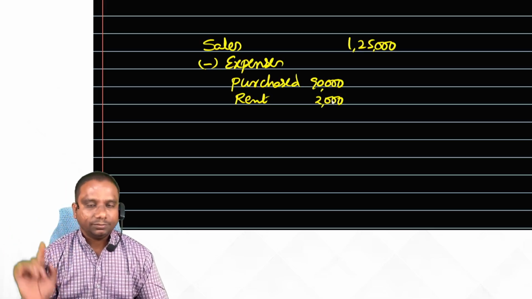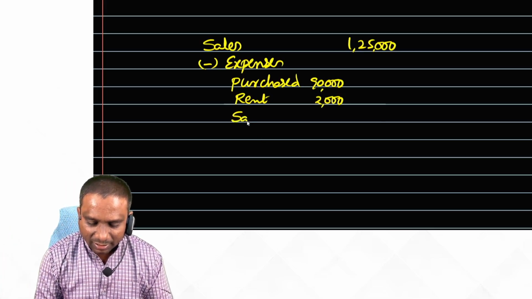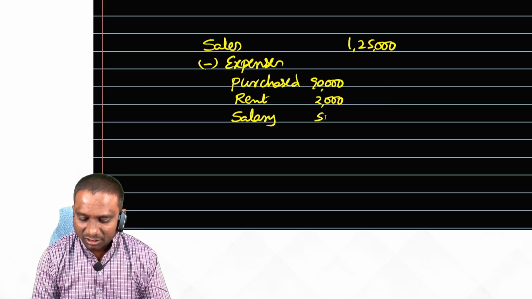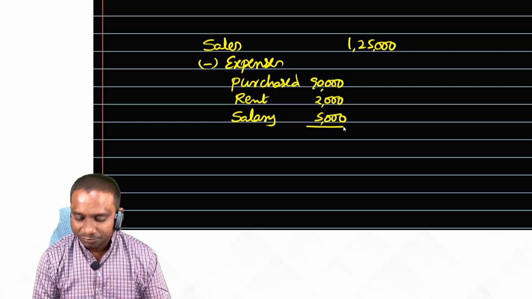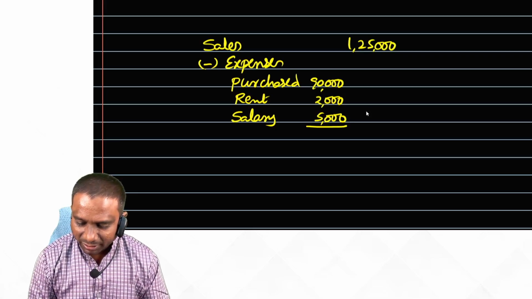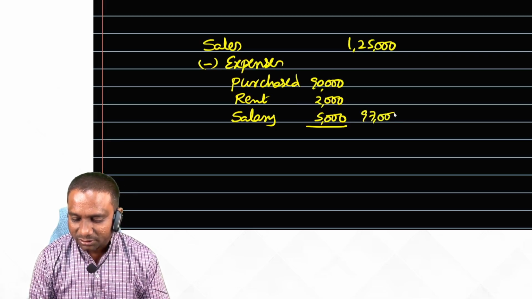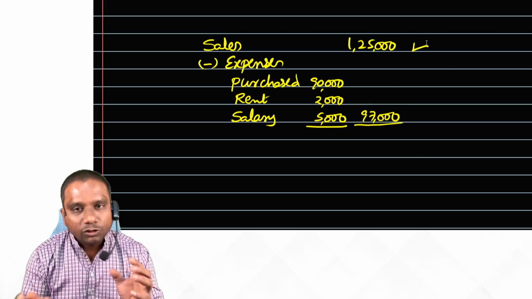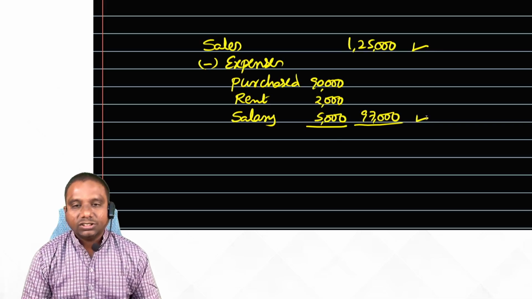2,000. Super. Next, sir, I have also paid salary to my worker, sir. Okay. How much salary you have paid? 5,000. Add total expenses. How much? 92 plus 5. 97,000 rupees expenses we have incurred. So, this much of revenue we generated and this much of expenses we incurred.